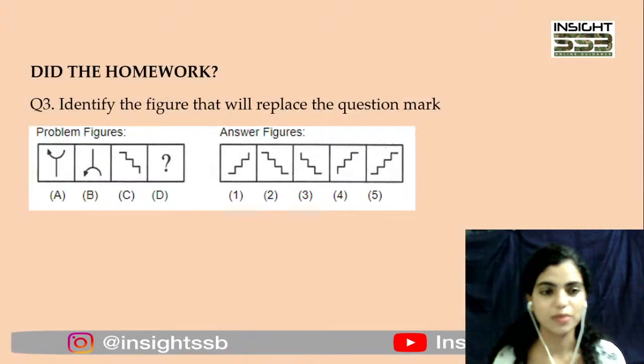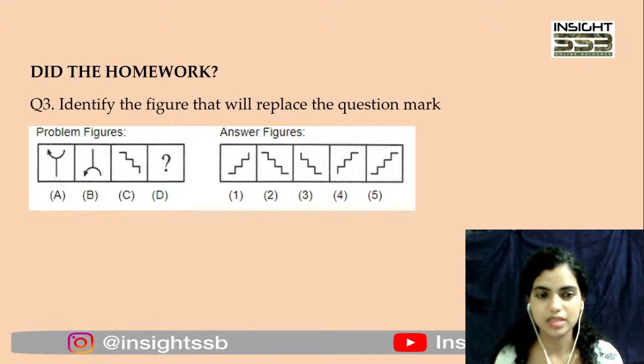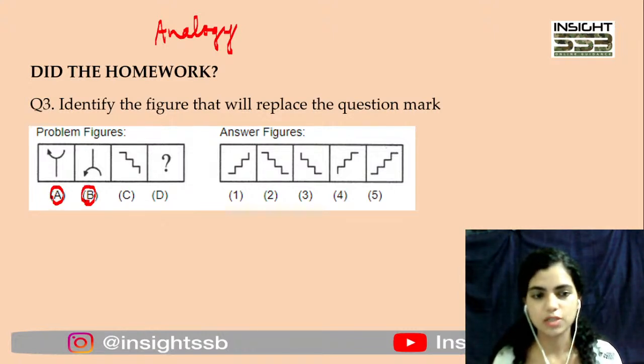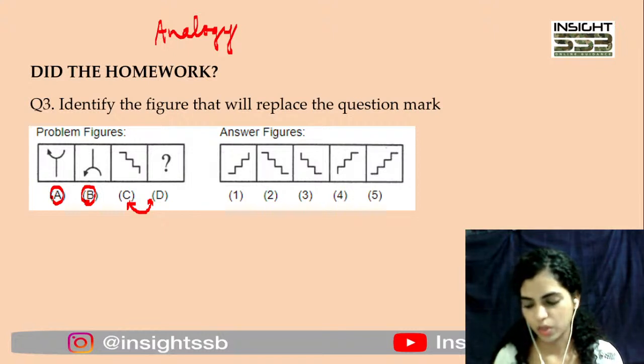Right. Moving to question number 3. Again, another question which I assigned you as homework. I had given you 3 problem figures. This is like, analogy वाले questions ऐसे ही होते हैं, ठीक है? Non-verbal में, where they give you like these two options have certain relationship between them and you have to identify that relationship and you have to use that relationship between the rest of the 2 options. ठीक है? Right. So some are saying 1, 4, 3, 1. Okay, I'm not getting a common answer yet. Someone is saying 5, 1, 3, 4.